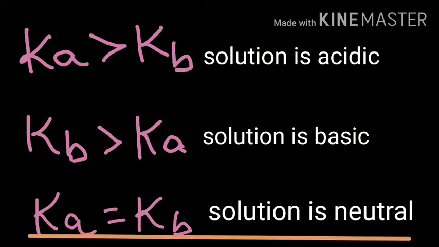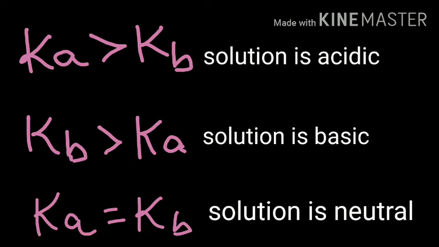And when the acid dissociation constant is equal to the base dissociation constant, then the solution is going to be neutral. Ka is the acid dissociation constant and Kb is the base dissociation constant. Let us now study the three criteria in detail.